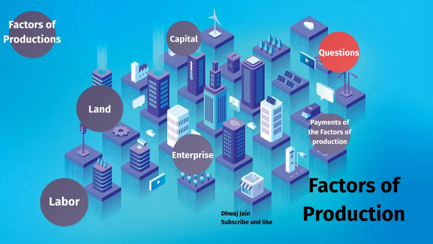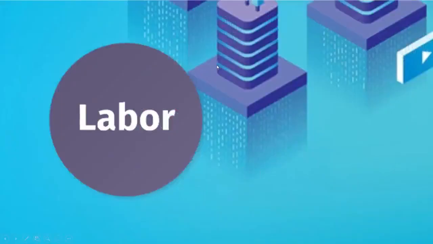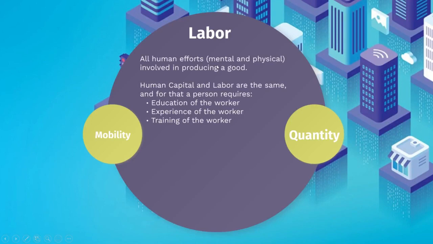So let's move on to the next factor of production, which is labor. Labor is all human effort, mental and physical, involved in producing a good. Mental is all that mathematics and accounts used for making something or helping in producing a good.